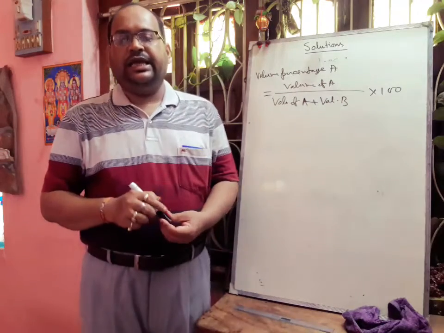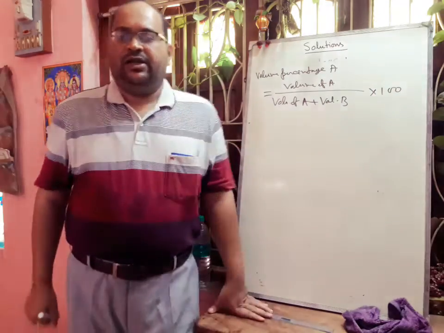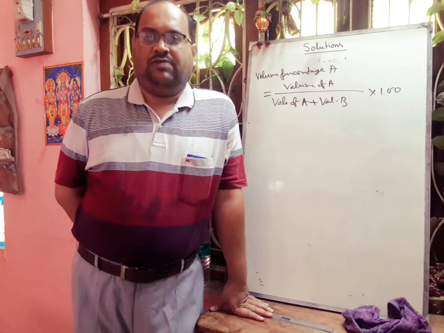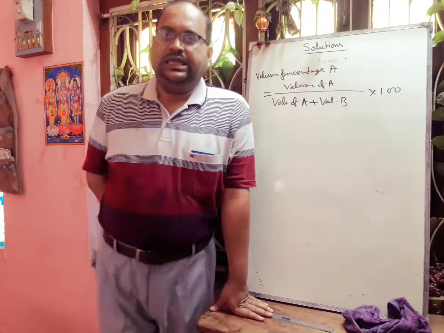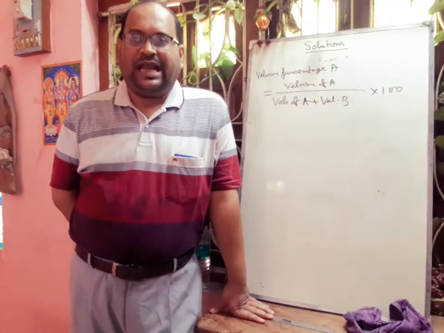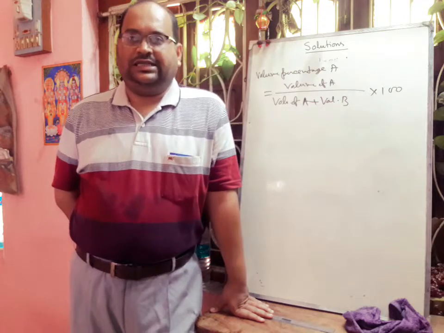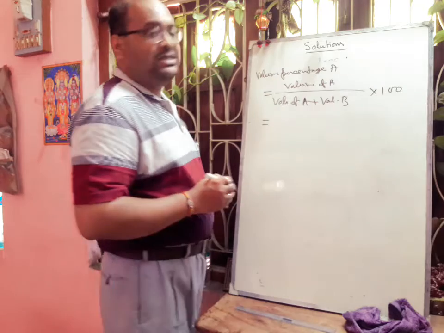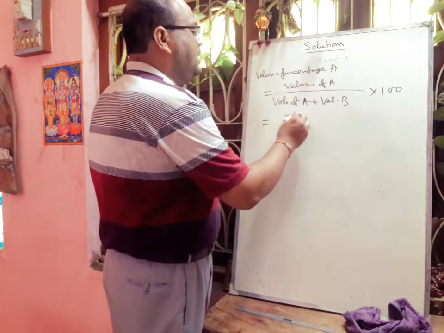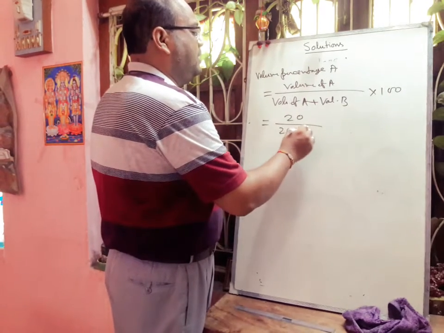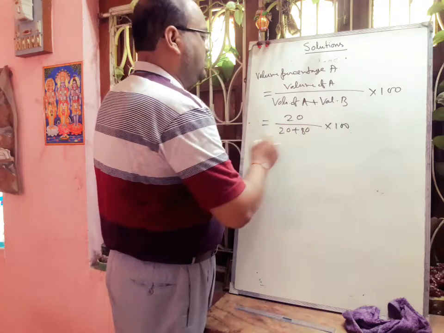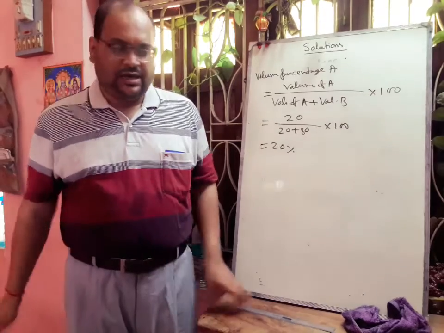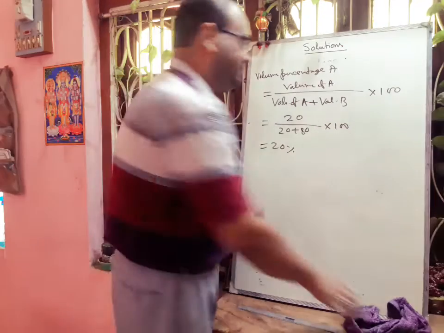Now here we can think about one example: a 20% volume by volume solution of alcohol in water. That means in this solution 20 ml alcohol and 80 ml water is there. So volume percentage of alcohol will be 20 divided by 20 plus 80, into 100, that will be 20%. So we can easily understand from this example.